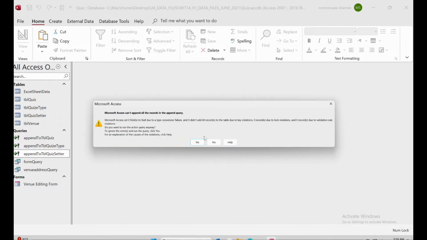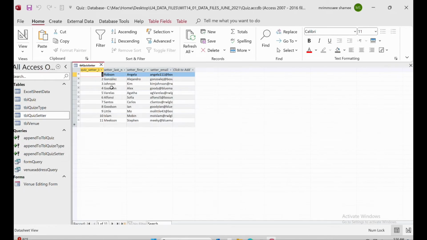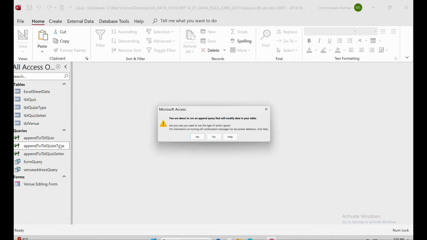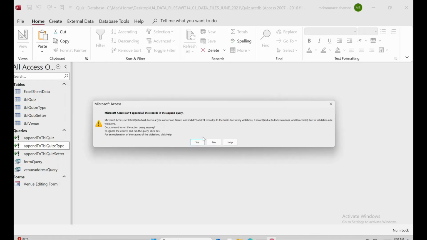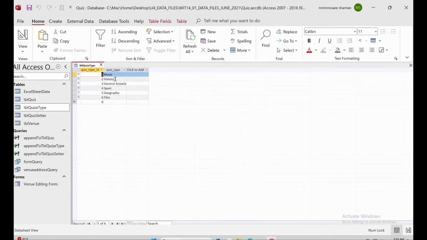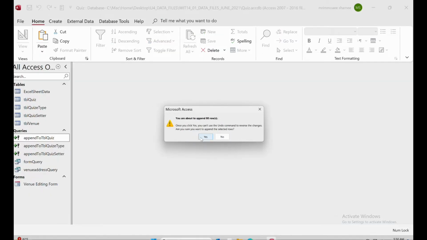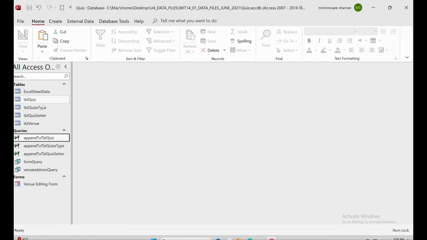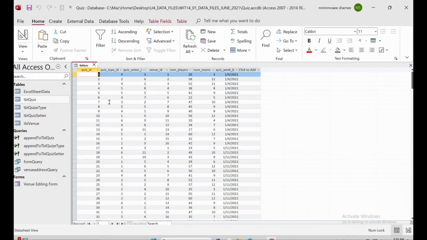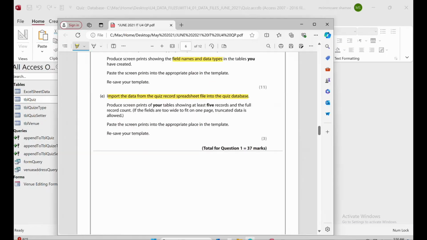Okay, if you go to here, you can see the values are now here. So we'll do the same thing with the quiz type. Now if you go to the quiz type, you can see the values are here. So last we will work on this. Then when we go to the table quiz, we can see the values are here as well. So we already added the recorded data here.